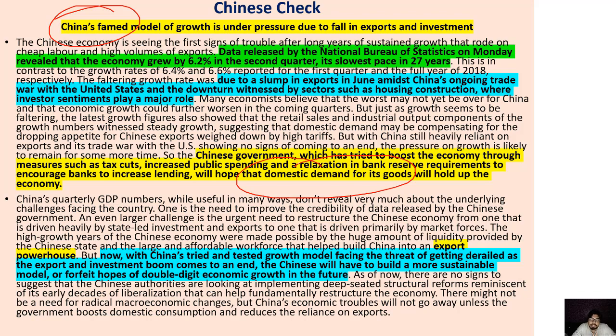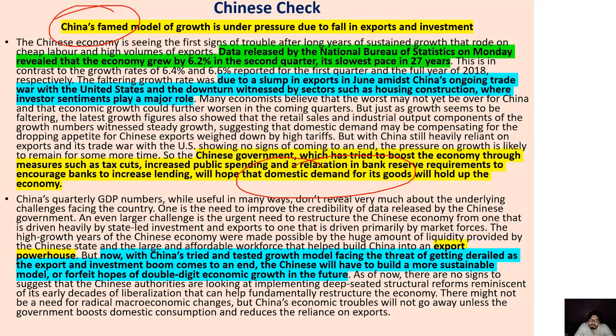But it cannot go on for a very long period. Exports need to be there, and the sales need to be there. So exports are there. There is no problem in the export industry of China, but the sales are not there. The demand is not there in the world economy, and that's the reason.